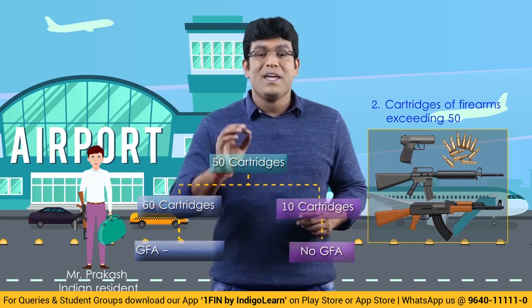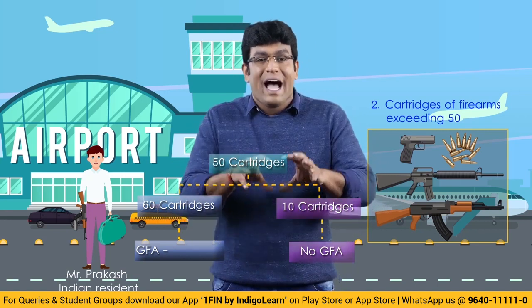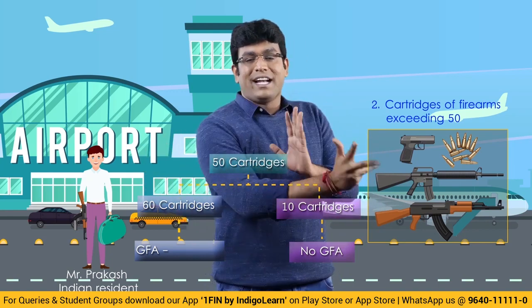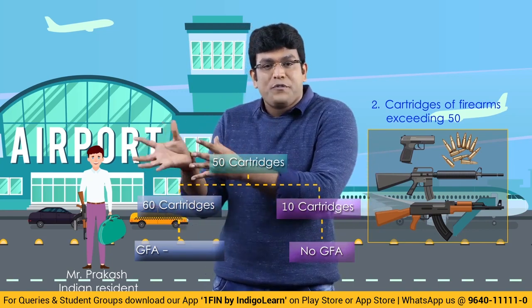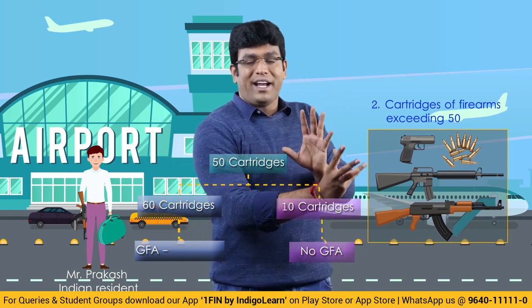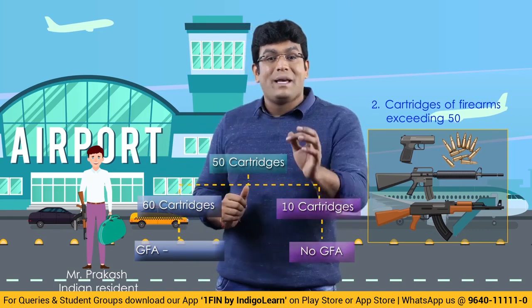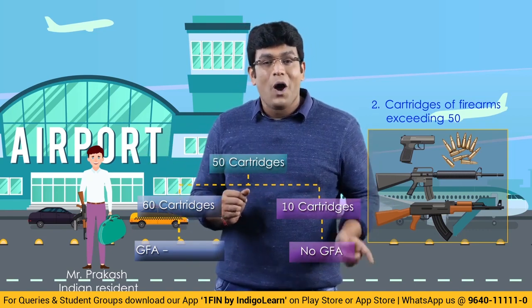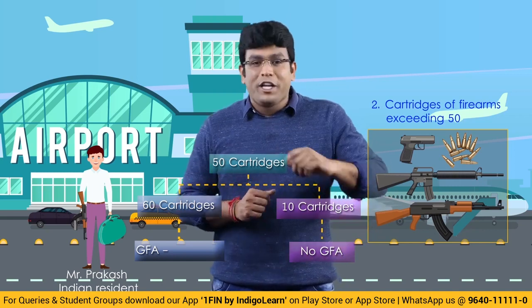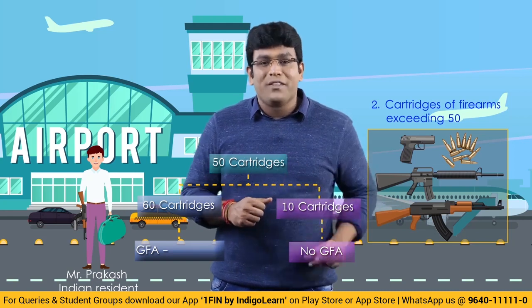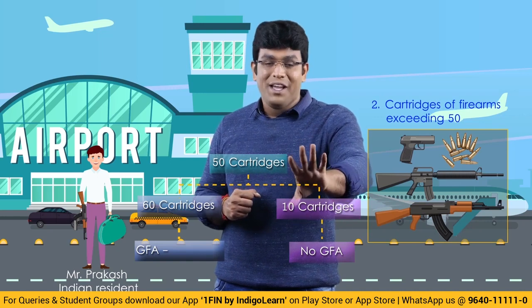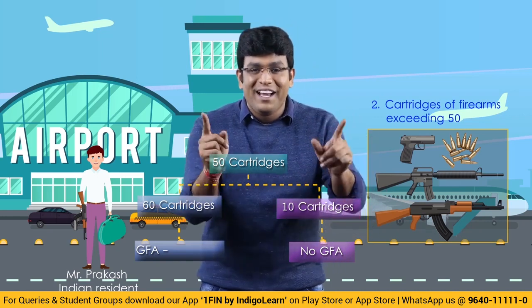Now what does that mean? He brought 60 cartridges. I will bifurcate the 60 cartridges into 50 cartridges one side, 10 cartridges one side. For the 50 cartridges, I can take the general free allowance. But the other side, the 10 cartridges, is basically an Annexure 1 item on which I cannot take general free allowance. That means I should pay duty on that. What rate you will pay, we will talk separately. Don't worry, but I should pay duty on that. Clear, right?